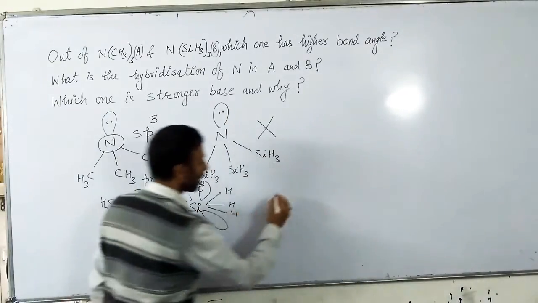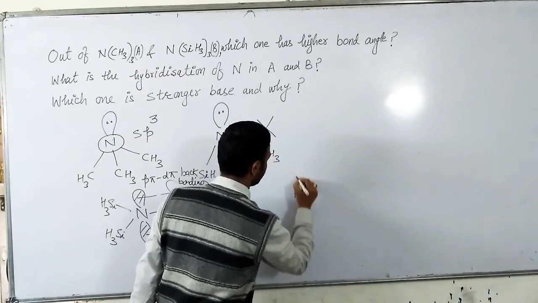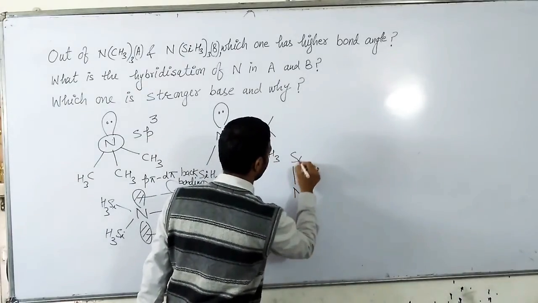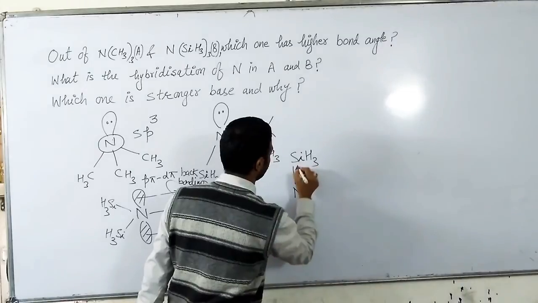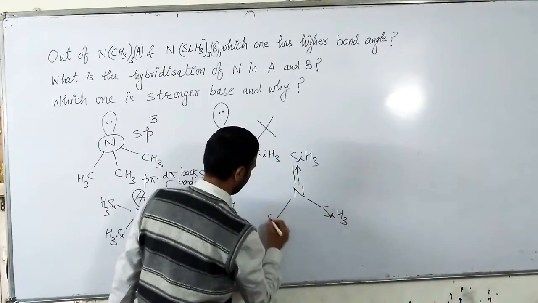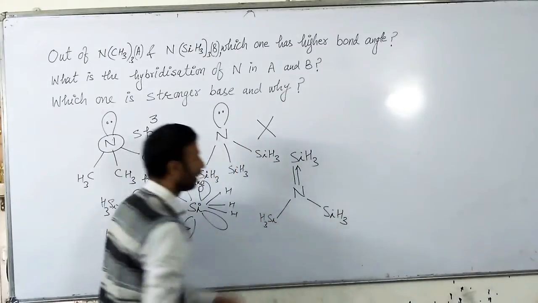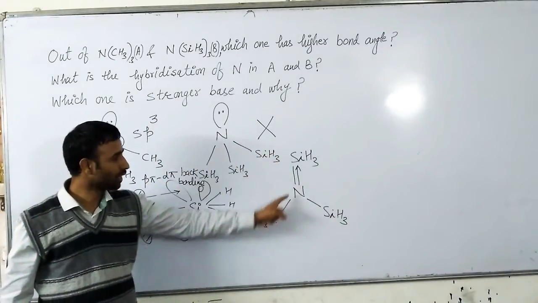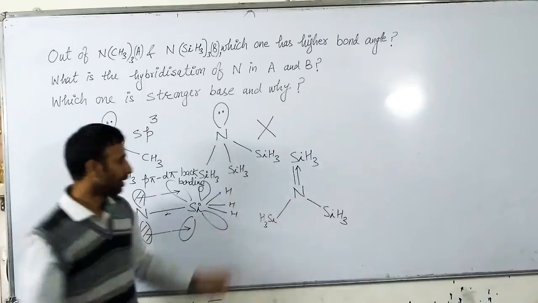So nitrogen has actually any one of the silicon involved in pi bond formation.